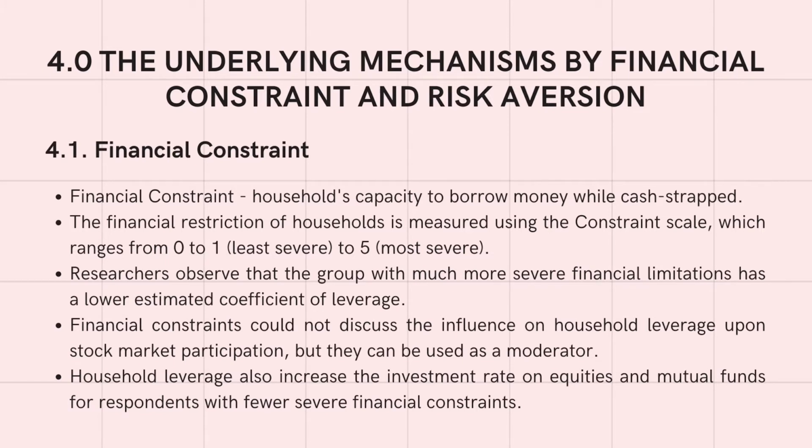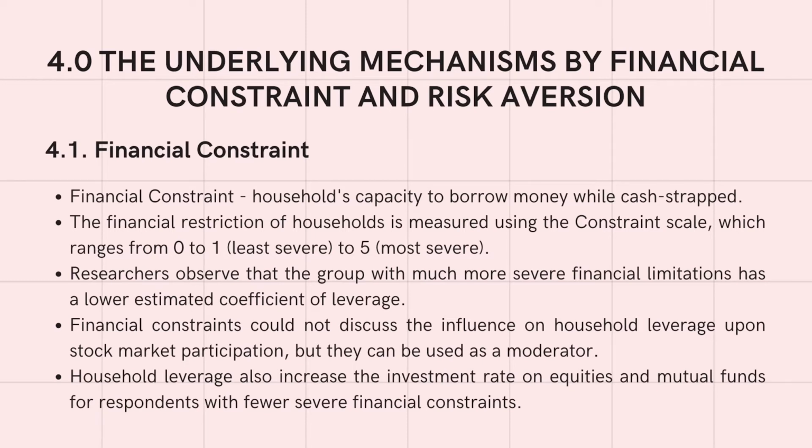Financial constraint is households' capacity to borrow money while cash strapped. The financial restriction of households is measured using the constraint scale, which ranges from 1, which is least severe, to 5, which is most severe. Researchers observe that the group with much more severe financial limitations has a lower estimated coefficient of leverage.